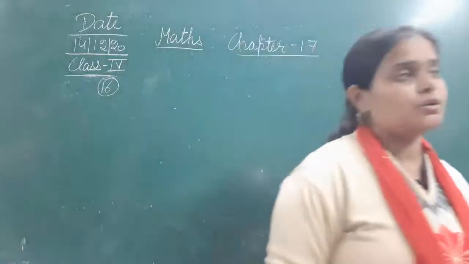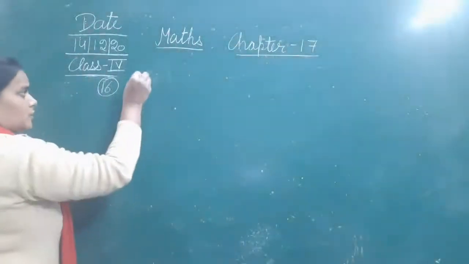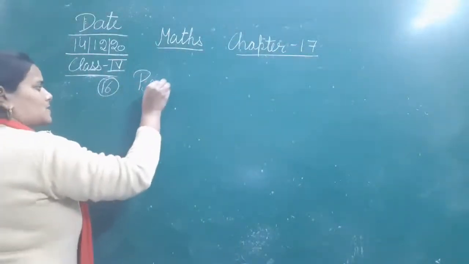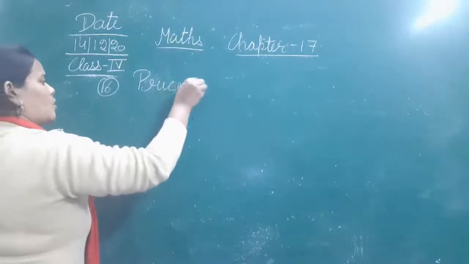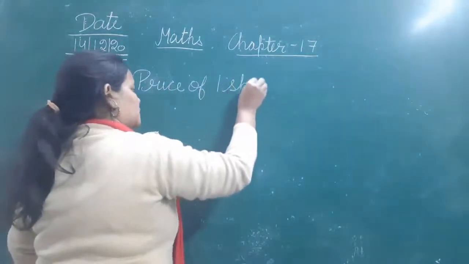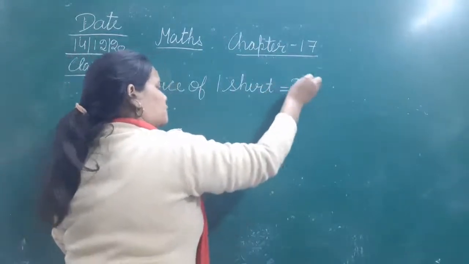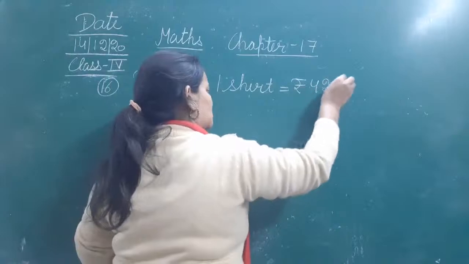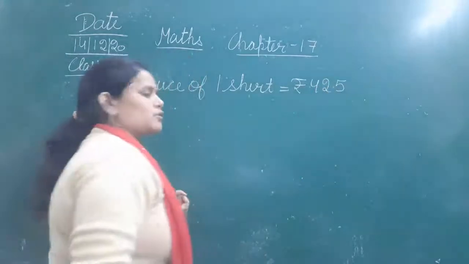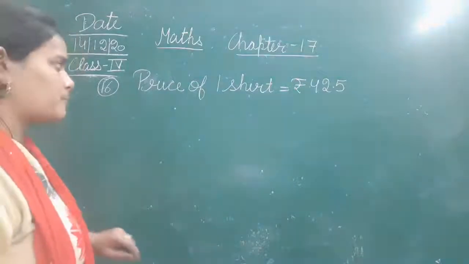So let's write it down. Price of one shirt is equal to rupees 425.